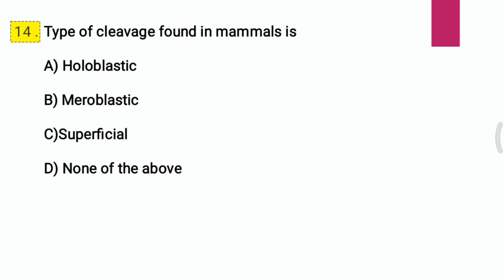Question 14. The type of cleavage found in mammals is A. Holoblastic, B. Meroblastic, C. Superficial, D. None of the above. I repeat the question. The type of cleavage found in mammals is, and the correct answer for the 14th question is A, that is holoblastic.